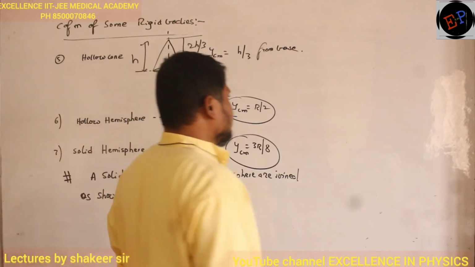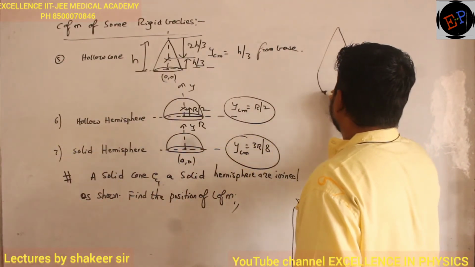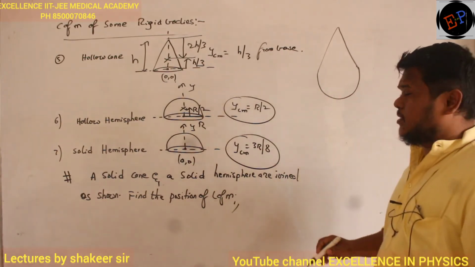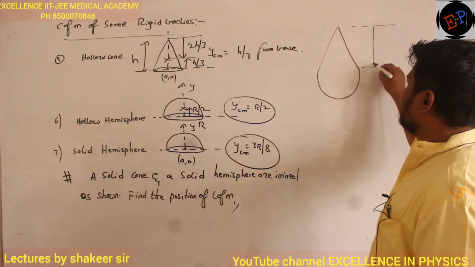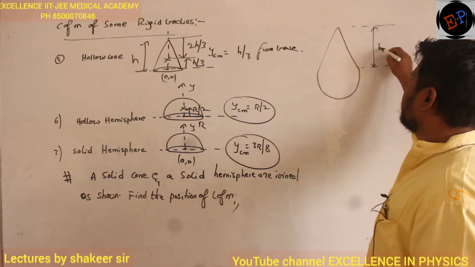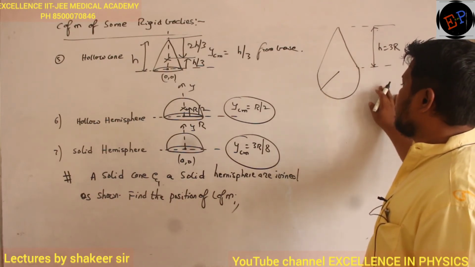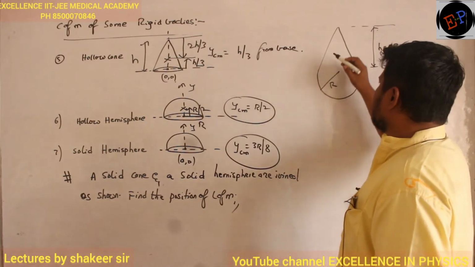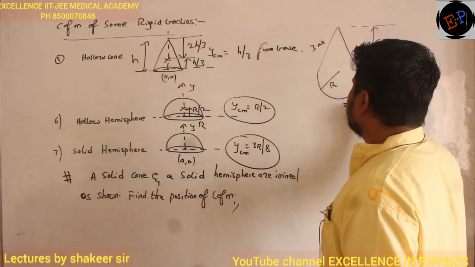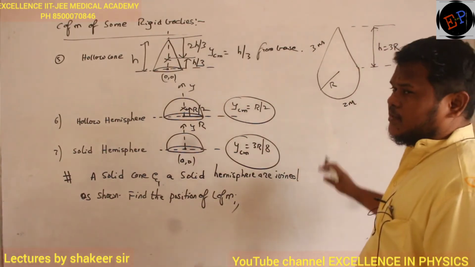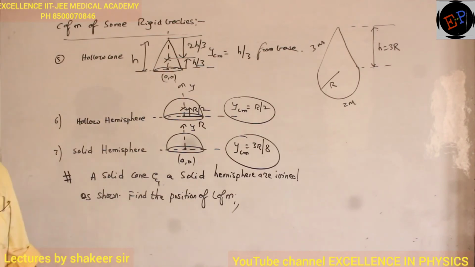Now how they are joined, the figure I will draw here. So this is a solid cone, and this is a hemisphere. Okay, so they are joined together. What is the height of this cone? Height of this cone is 3r. Radius of this solid hemisphere is r. So mass of this one is 3m and mass of this one is 2m. Understood? Then for this body you are supposed to calculate the position of center of mass.